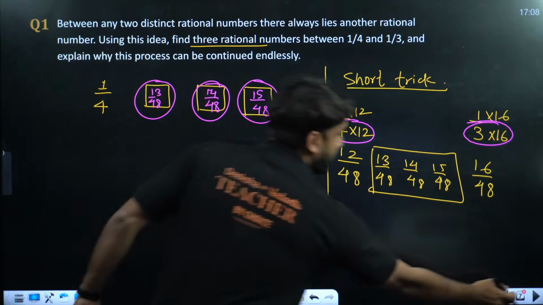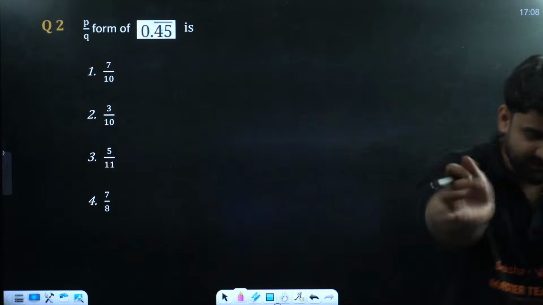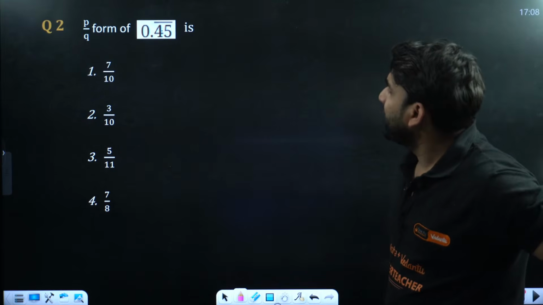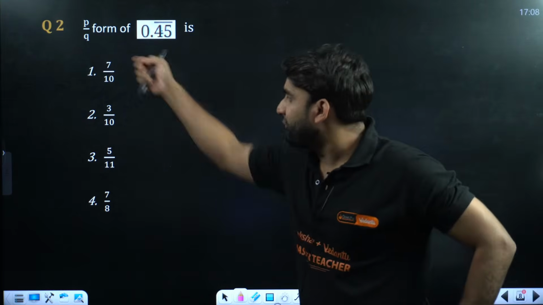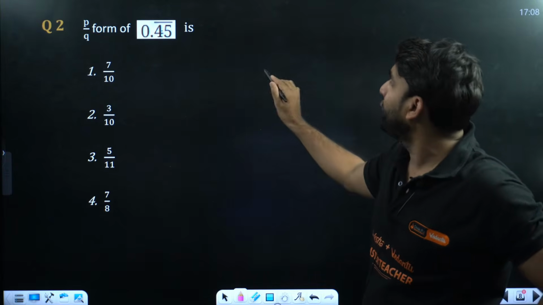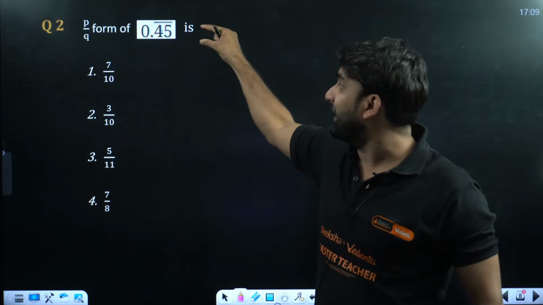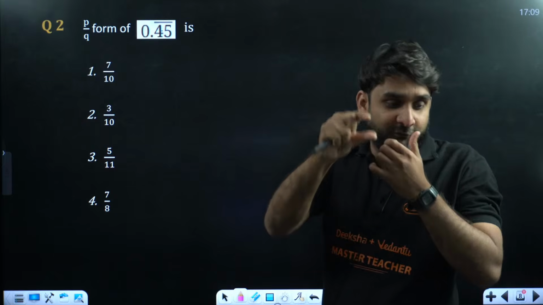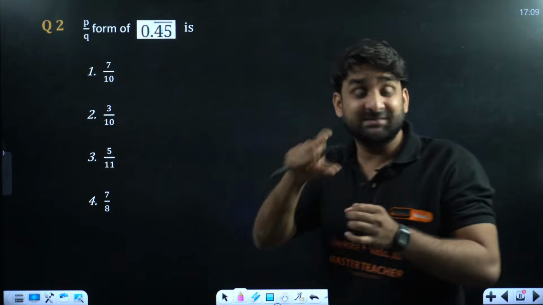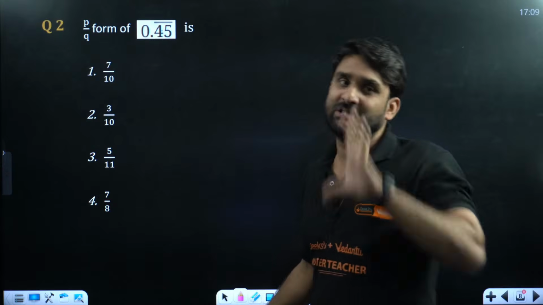Moving to the next question. Okay, moving to the next question. Wow. Question number 2. Look at question number 2, everyone. So the question is, basically, an MCQ question: the P by Q form of 0.45 bar. There is a bar on 0.45, so it means that after the decimal, 45 is repeating continuously. 45, 45, 45, 45. The bar indicates continuous repetition, right? So after the decimal, 45 is continuously repeating, right?